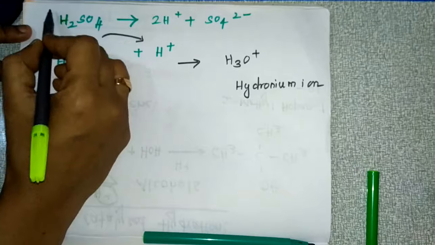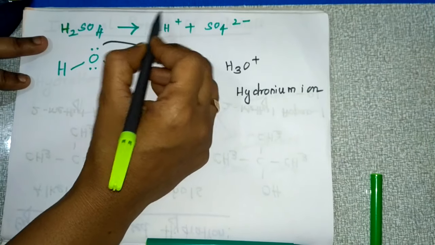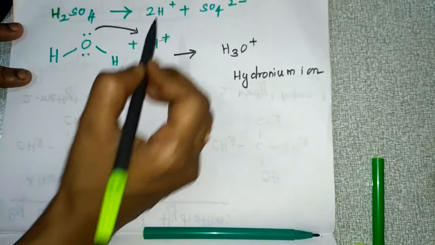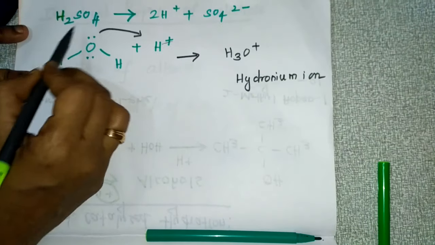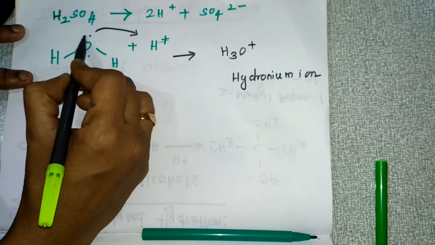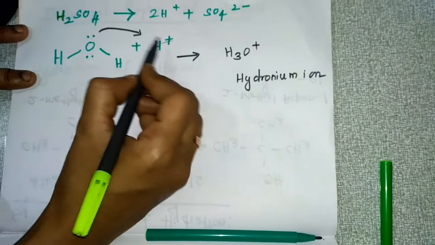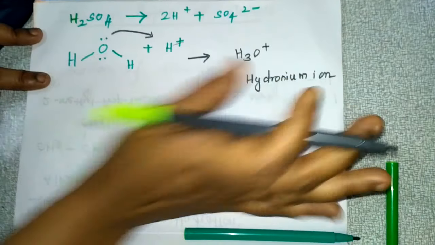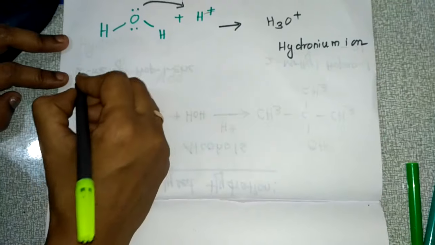Have you understood? H2SO4 splits into 2H plus and SO4 2 minus, and one H plus combines with this water molecule, and the lone pair of electrons present on oxygen forms a bond with H plus and forms the hydronium ion, that is H3O plus. So now I'll start with step 1.